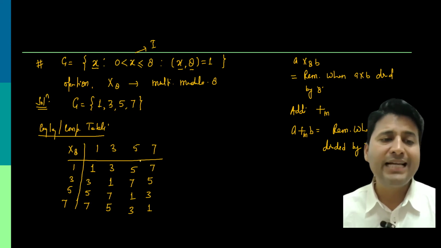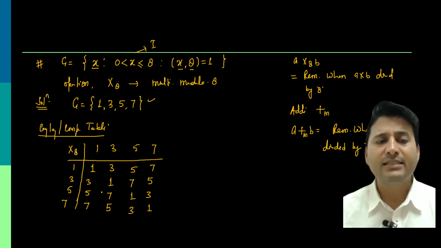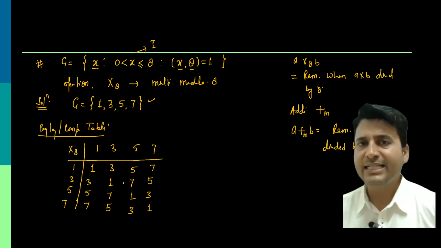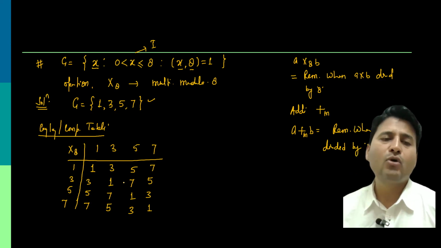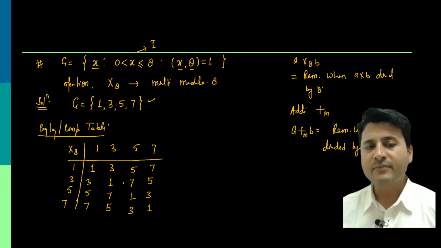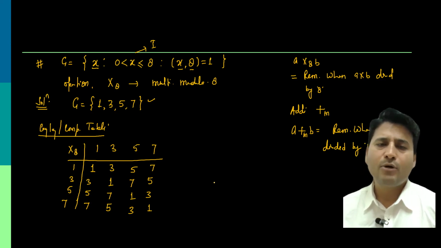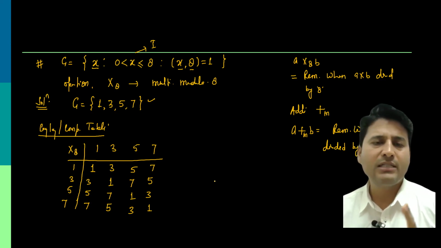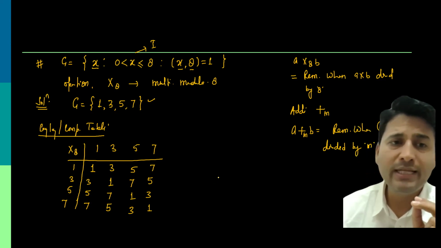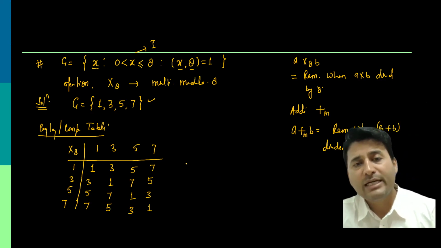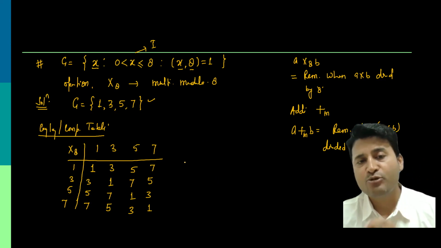Now you can see every entry of this table is from G. Either it is 1 or 3 or 5 or 7. So the first property is satisfied. Hence we can say the closure property holds. You can write in the same manner as we did in the last problem. Property number 2 is associativity. As we know multiplication is associative, and hence this multiplication modulo is also associative.